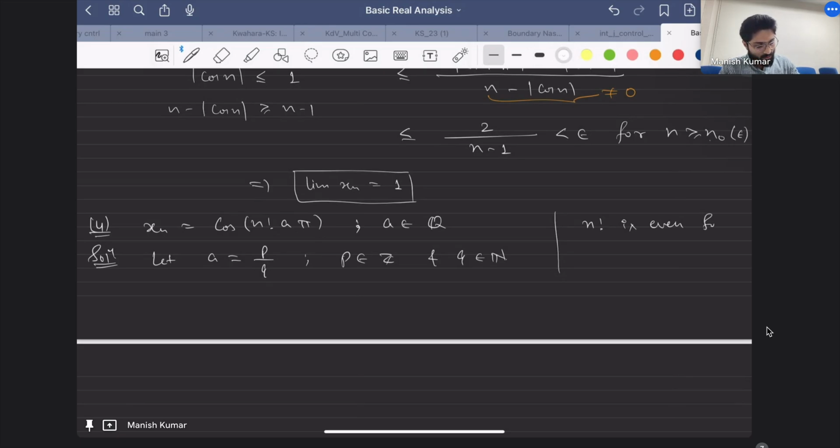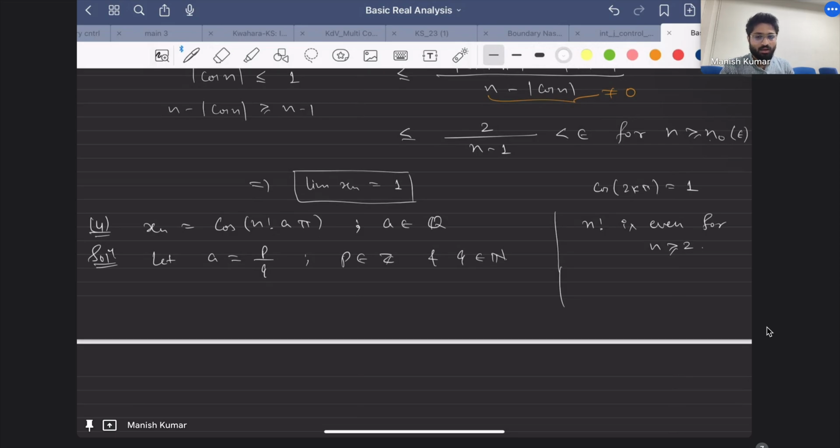Why am I saying this? Because what I know is that cos of an even multiple of pi, or 2k pi, is equal to 1. That's all we know about cos. That's why I'm stressing this n factorial. So if I forget about a, I know this is going to be an even number, so cos of n factorial pi would be just 1. This sequence will be 1 if a is equal to 1.